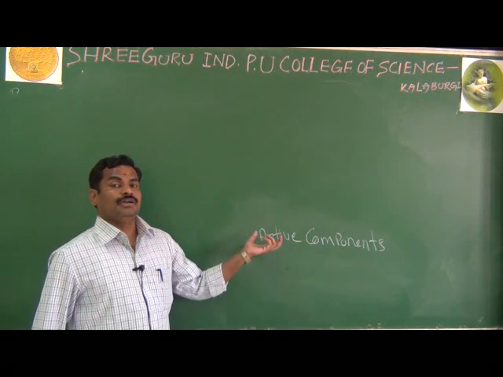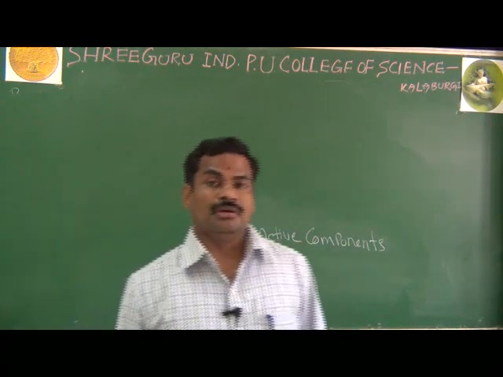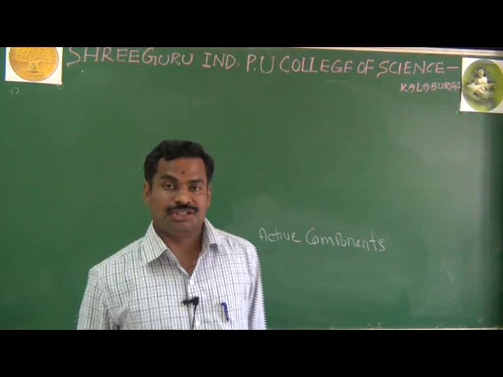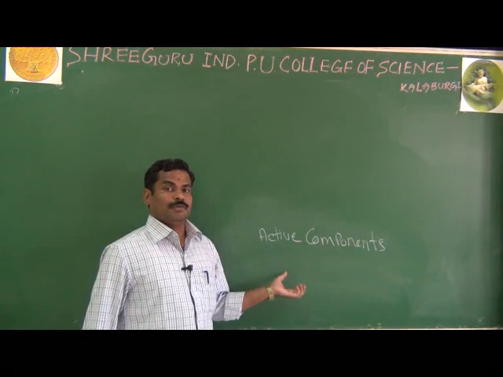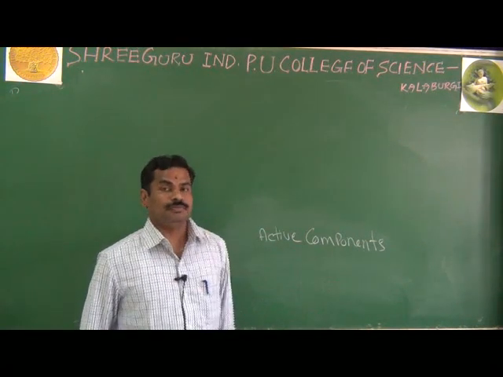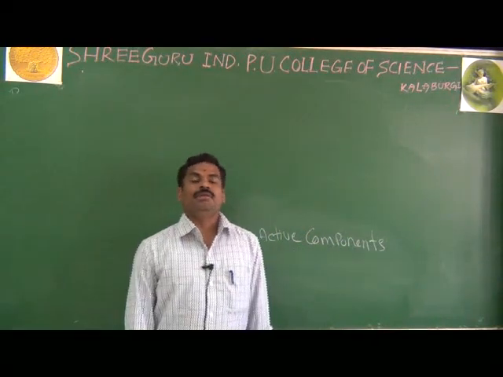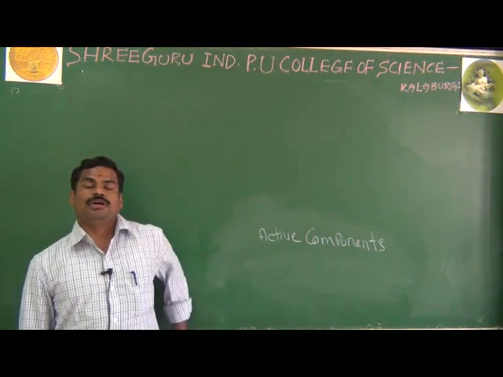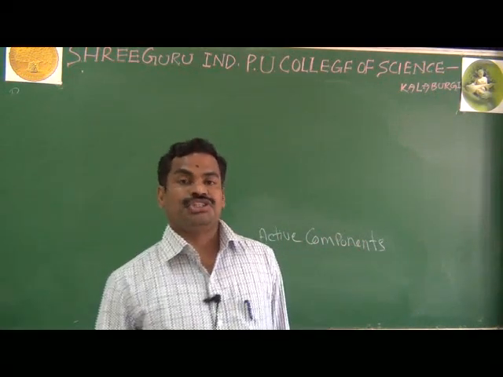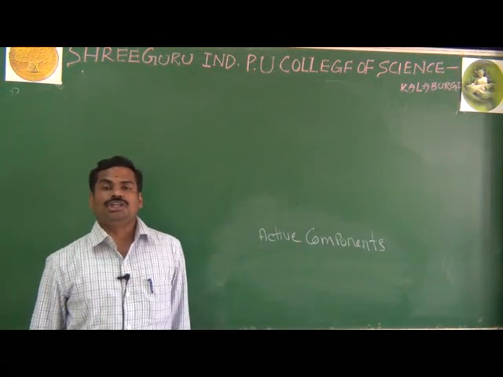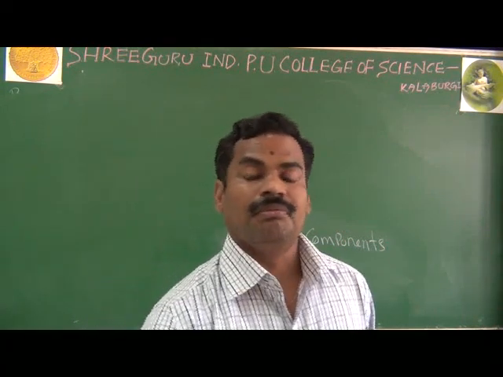Why are we applying the biasing? To make the device operate, or to fulfill the operating condition of the component. And another definition: by the biasing we are providing the current and voltage to the transistor or any electronic device. That is nothing but your biasing.